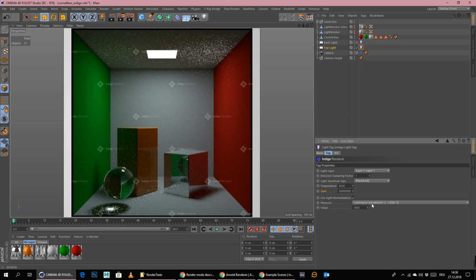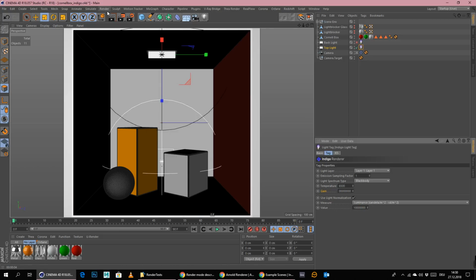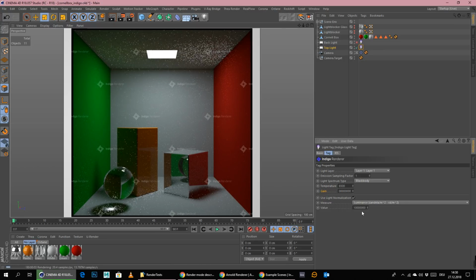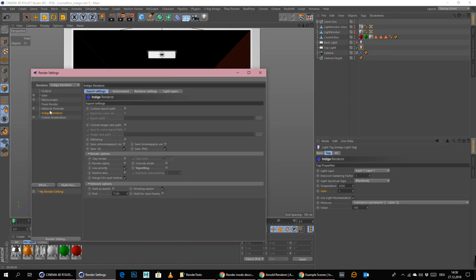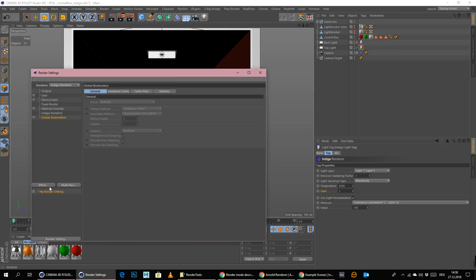Here the value for the luminance candela, if I go way more, as you can see, still the same render over and over again. So we'll just do the test now with the basic lighting. What exactly is going on in Indigo render, I have no clue, to be honest. This is really, really strange. I never have seen something like that before, but it's okay.